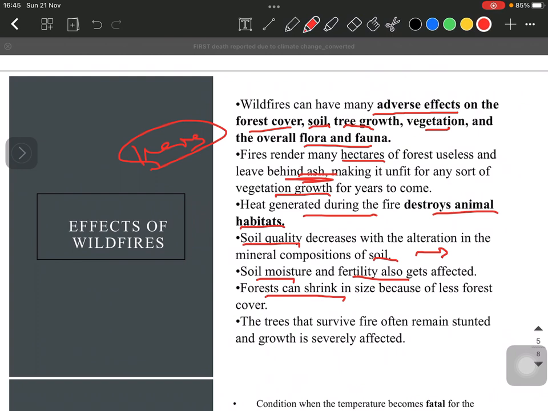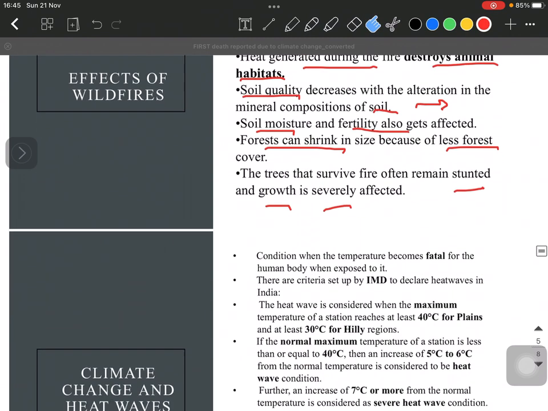So also forests shrink in size because they do not overcome this shock in a short duration of time, because we know how much time it takes for a forest to grow. So since the trees and shrubs, herbs, everything just burns down, the forest cover would also decrease, right? And even if there are some trees that survive this shock, they remain stunted and the growth of these trees gets severely affected.